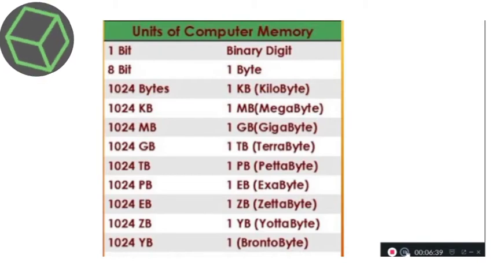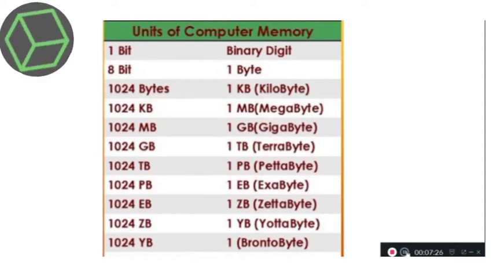1024 bytes is equal to 1 kilobyte. 1024 kilobytes is equal to 1 megabyte. 1024 megabytes is equal to 1 gigabyte. 1024 gigabytes is equal to 1 terabyte. 1024 terabytes is equal to 1 petabyte. 1024 petabytes is equal to 1 exabyte. 1024 exabytes is equal to 1 zettabyte. 1024 zettabytes is equal to 1 yottabyte.